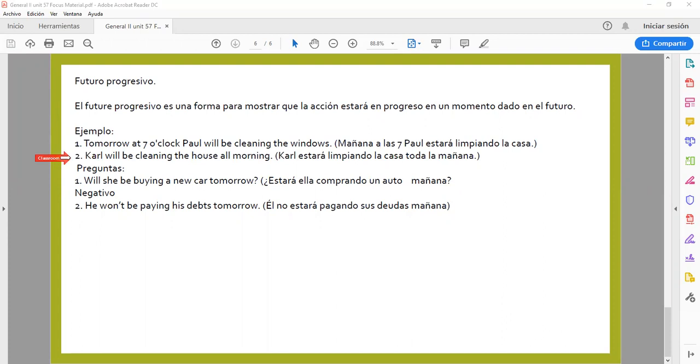Number 2, Carl will be cleaning the house all morning. Questions. Will she be buying a new car tomorrow? Negative. He won't be paying his debts tomorrow.